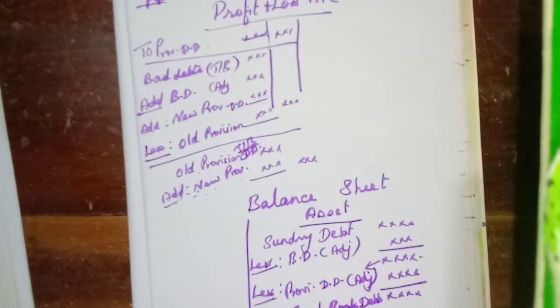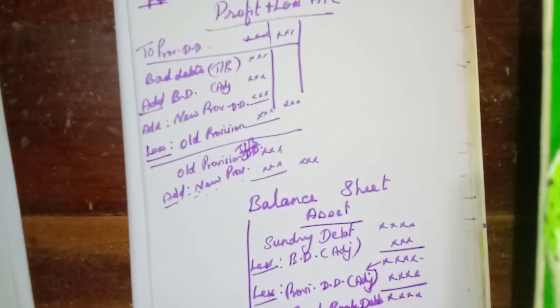From this one we have to deduct the provision for discount on debtors. Then this balance amount we have to write in the outer column in the balance sheet.